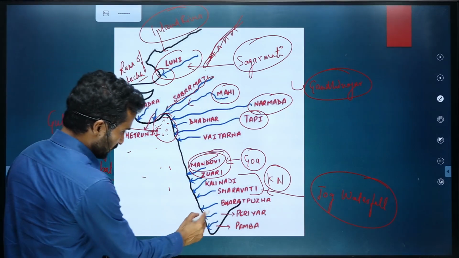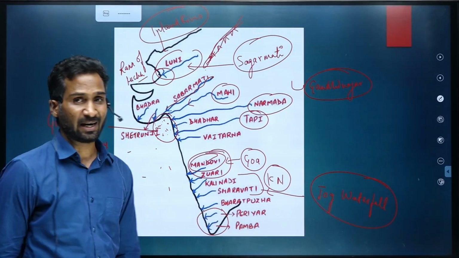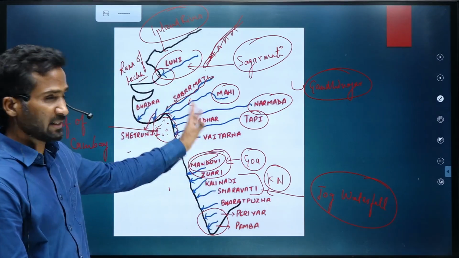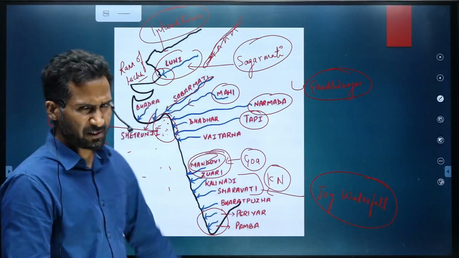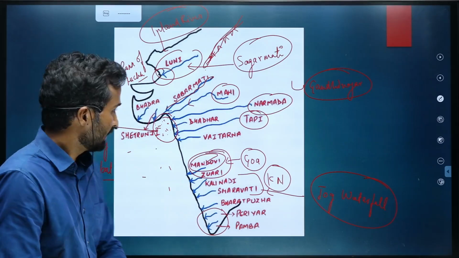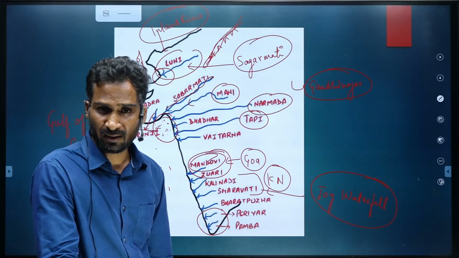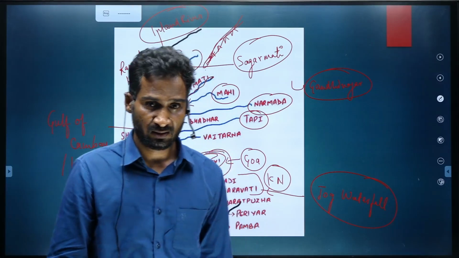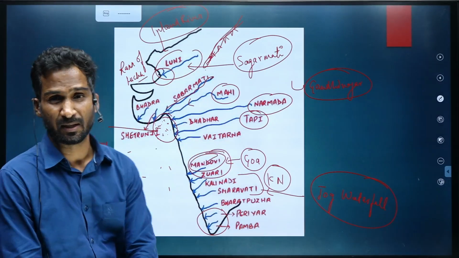And then you have also heard of Periyar and Pamba River in Kerala. So remember these west flowing rivers are relatively smaller rivers, except Narmada and Tapi. Narmada covers nearly 1300 kilometers of length and Tapi covers nearly 700 kilometers.